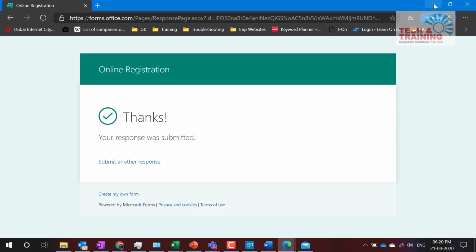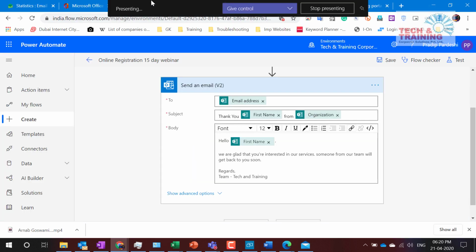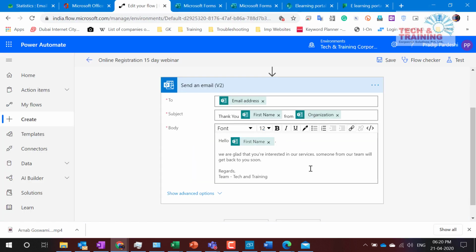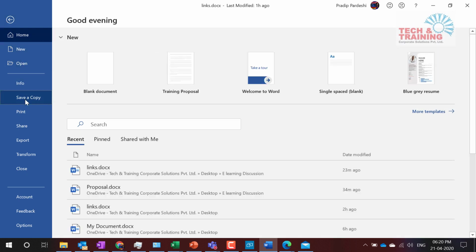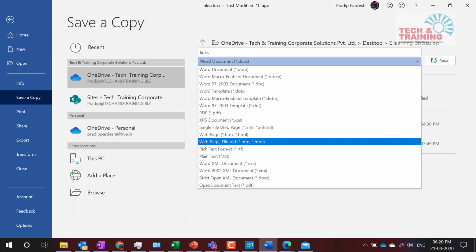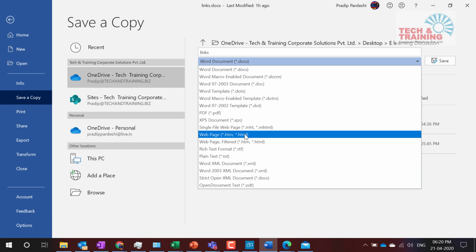But at times, if you see this system, here I cannot create a table, I cannot do a lot of things. So let me tell you, if you want to design the email, it will be a very big challenge to design within this window. What I generally do is, I create the entire thing in Word. Whatever designing I want to do, I do it in Word. I go ahead and save it as HTML. Here you get the option of web page HTML.